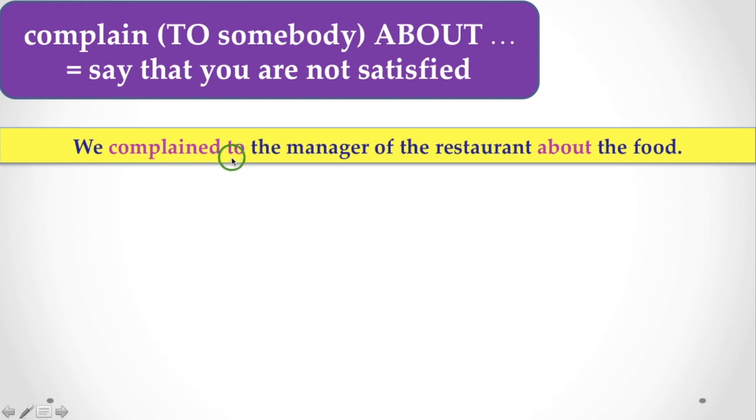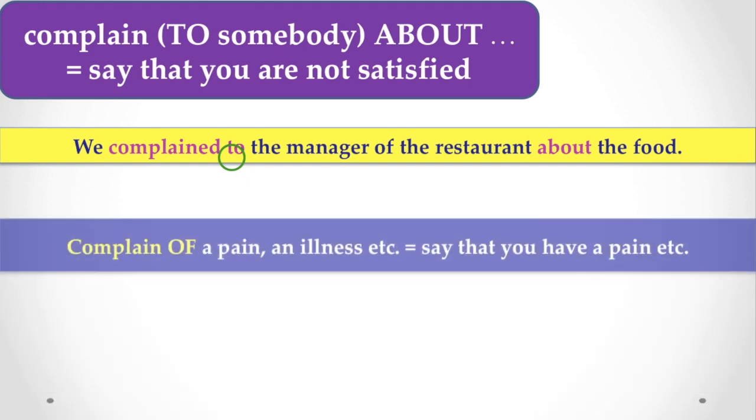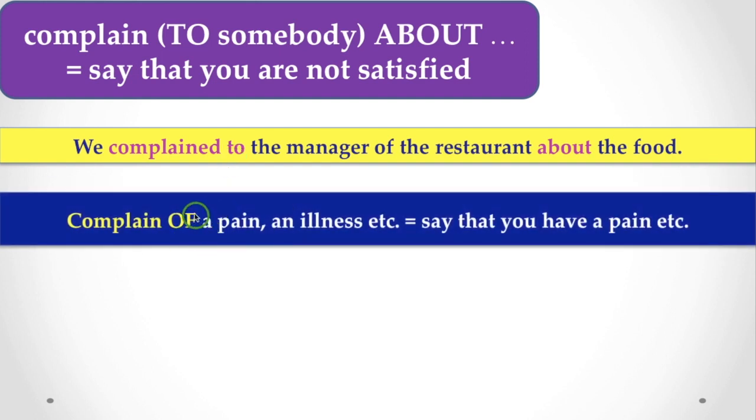So complain to somebody, and in that case you have to use about something you are not satisfied with or you don't like. Now, complain of. When we use complain of, we actually mean a pain, an illness, etc. So with complain, another preposition can be used, that is of, but the meaning is different. When you are talking about illness or pain, you have to use complain of.